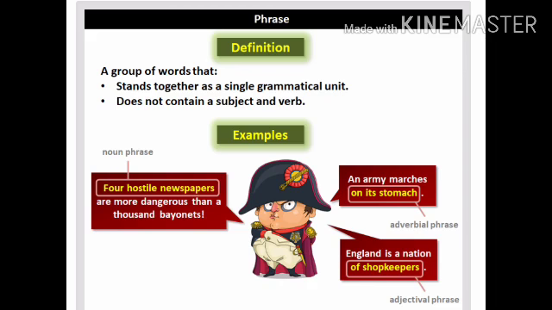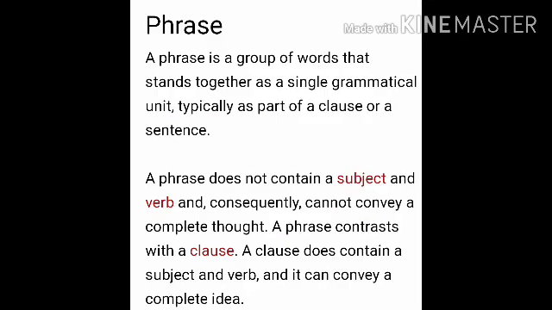So my dear student, what is written inside the box is all phrase. Later you will see what exactly adverbial phrases, noun phrases, and adjectival phrases are. For now just keep in mind that a phrase is a group of words which does not have any subject or verb in it, right?